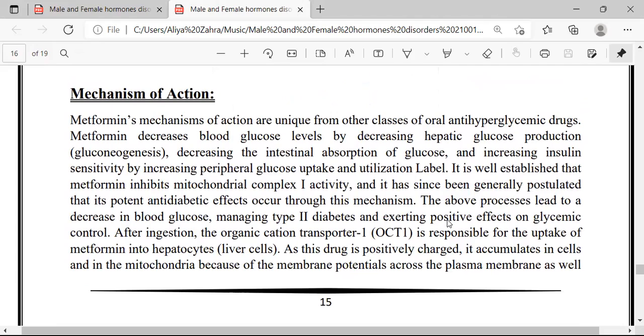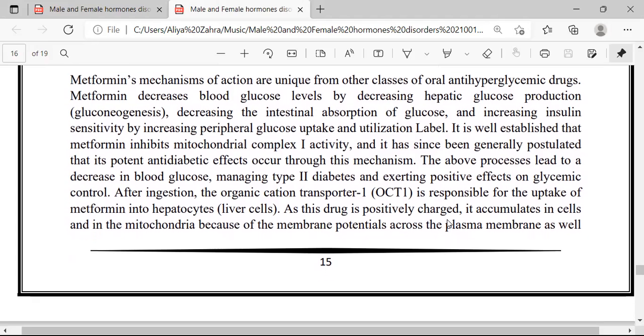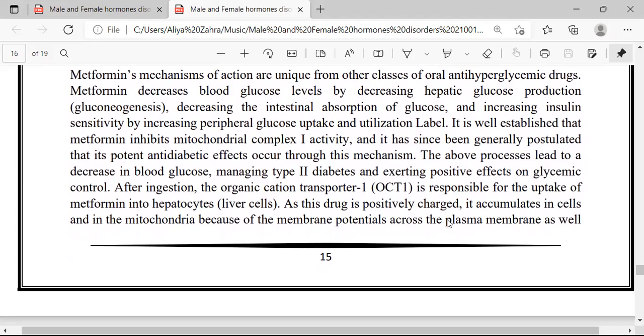Metformin's mechanism of action is unique from other classes of oral anti-hyperglycemic drugs. Metformin decreases blood glucose level by decreasing hepatic glucose production, meaning gluconeogenesis, and decreasing the intestinal absorption of glucose, and increases insulin sensitivity by increasing peripheral glucose uptake and utilization.